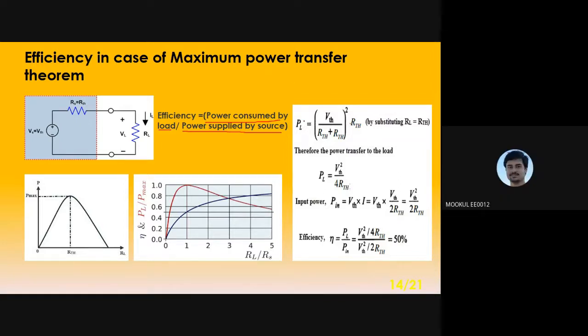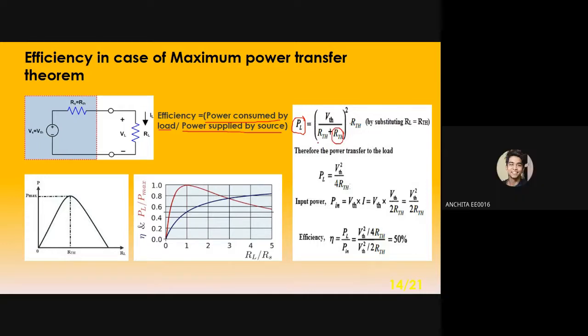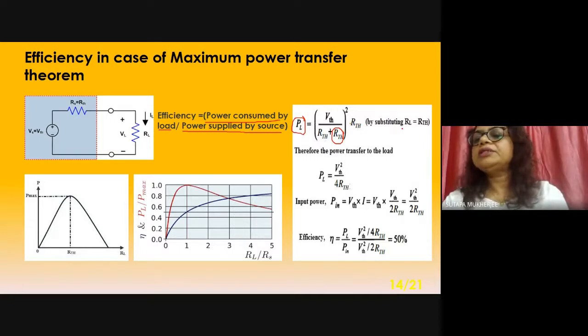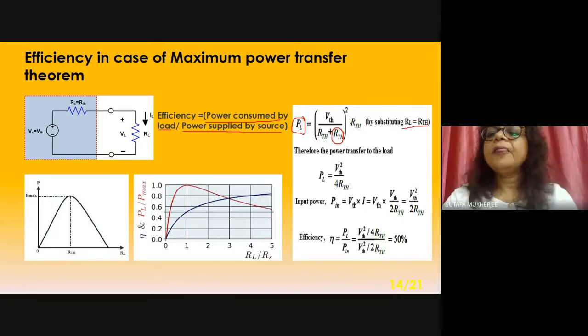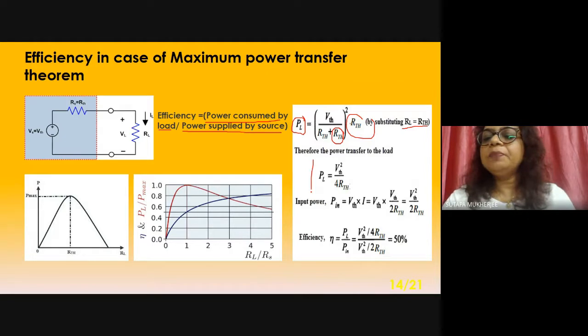So go to the mathematical equation. What is power? Already you have seen that power is VTH by RTH plus RL, squared, times RL. But in case of maximum power, RL equals RTH. Everything is converted into RTH. So ultimately power is VTH whole square divided by 4 RTH.